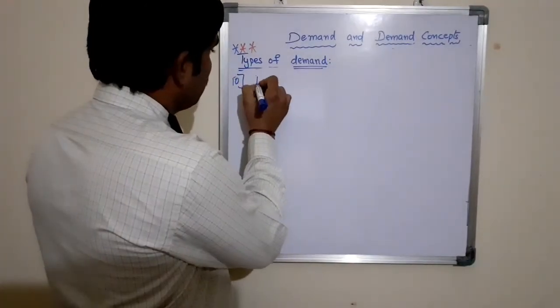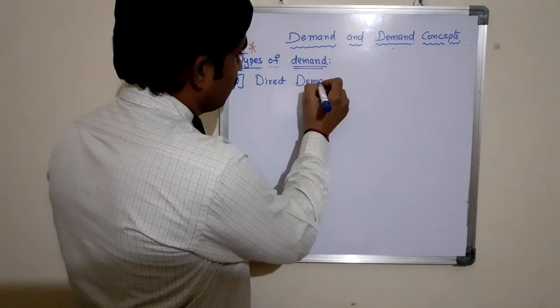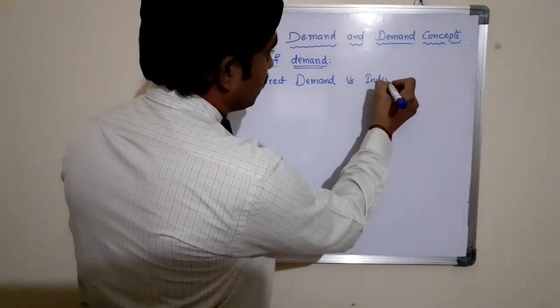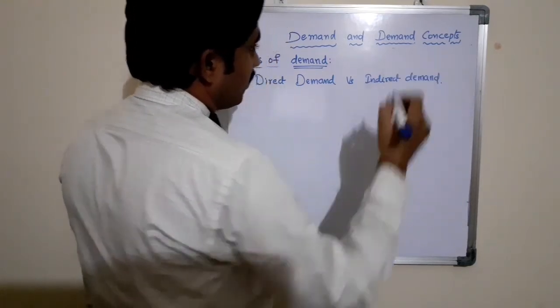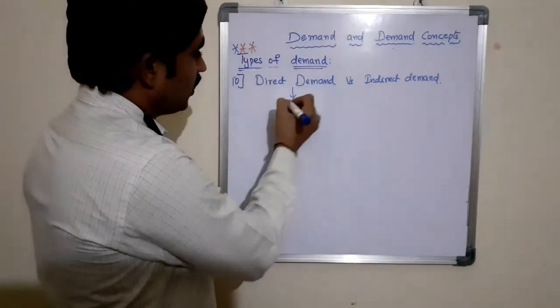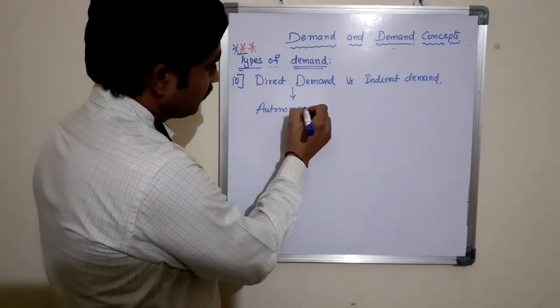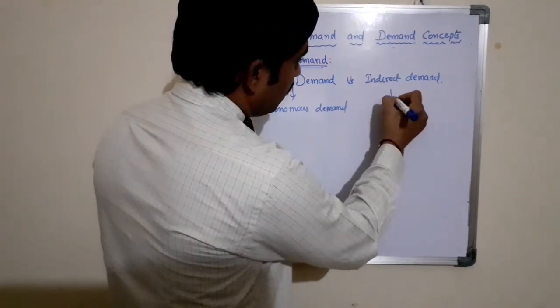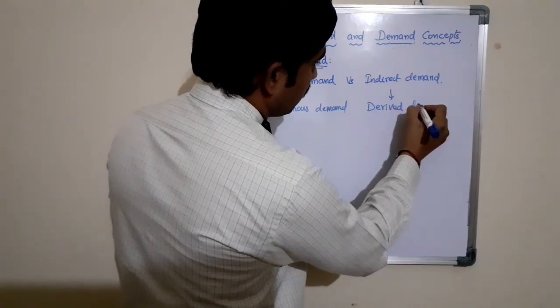Then direct demand versus indirect demand. Direct demand is also called autonomous demand, and indirect demand is also called derived demand.